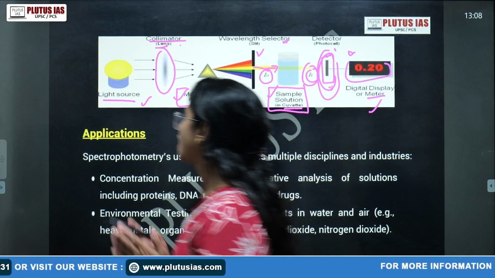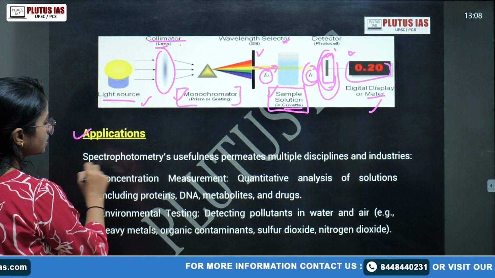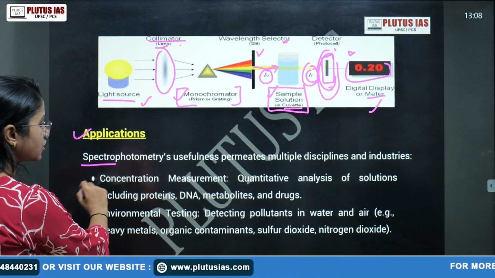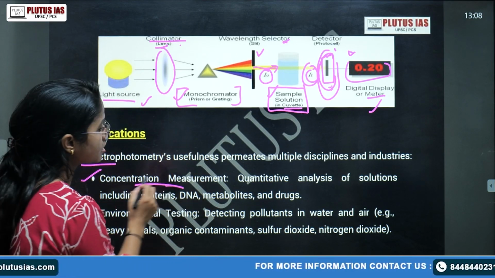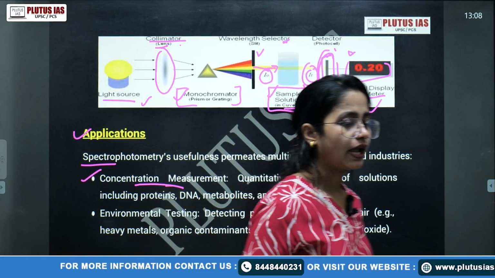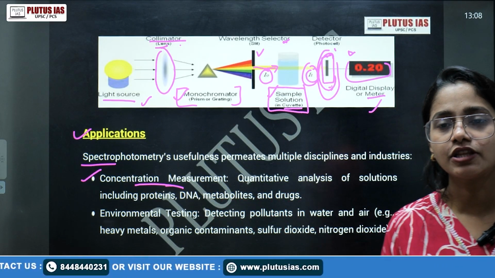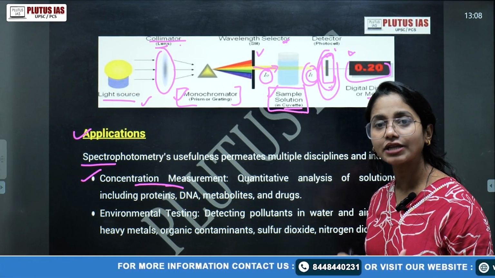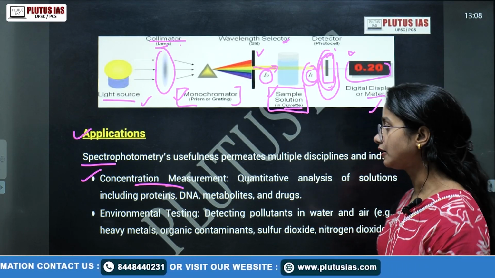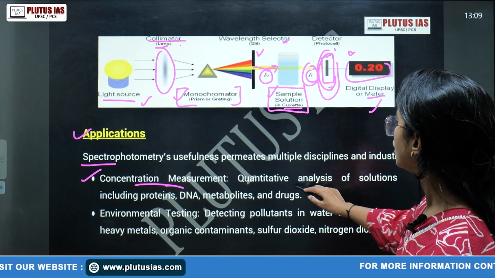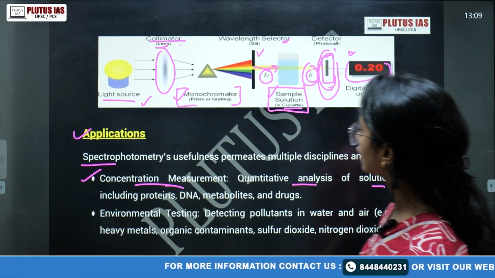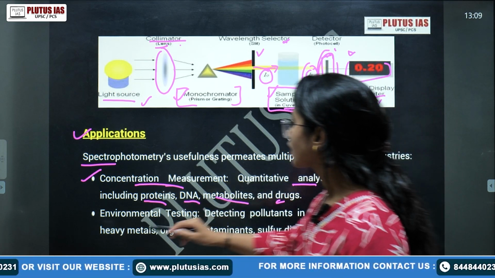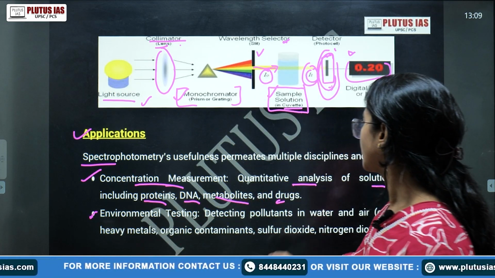Okay, this is where we can use it. The applications permeate multiple disciplines and industries. Concentration measurement: suppose I want to prepare something with a specific concentration of a material, so how do we get to know that concentration, the thickness of the material? Quantitative analysis of solutions, including proteins, DNA, metabolites, and drugs. Then environmental testing, detecting pollutants.